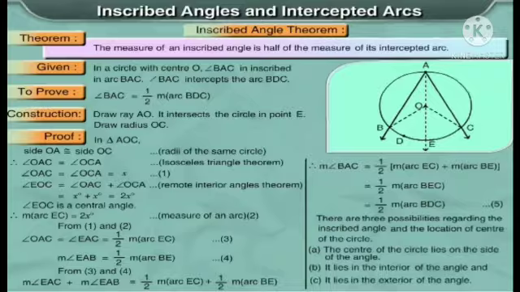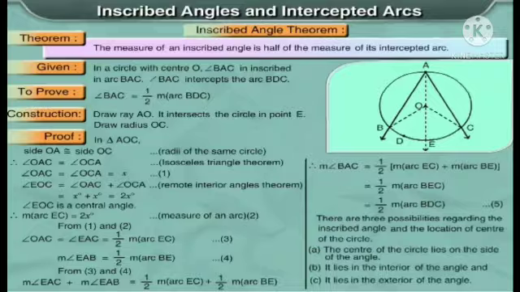Let this be equation 2. Therefore, from first and second, angle OAC, which is angle EAC, is equal to half of measure of arc EC. Let this be equation 3. Now measure of angle EAB is equal to half of measure of arc BE. Let this be equation number 4.